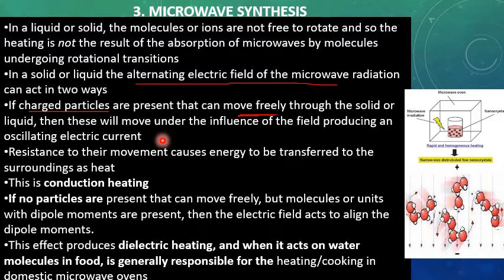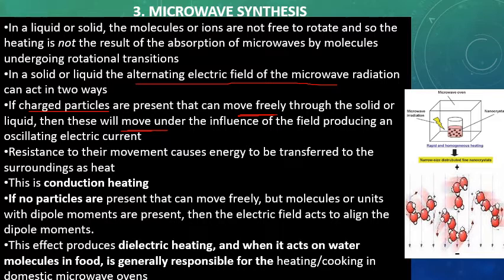When charged particles move, in the case of solids and liquids, they face resistance. Other molecules slow down their movement due to resistance, due to friction. Resistance to their movement causes energy to be transferred to the surroundings as heat. So the resistance to charged particle movement will cause production of heat, and this is conduction heating.